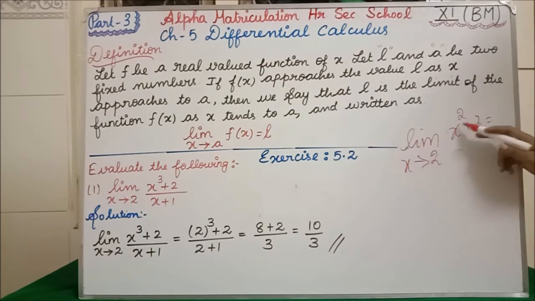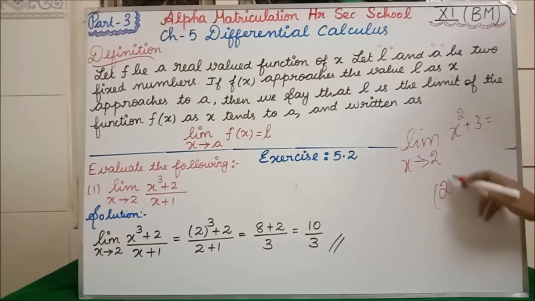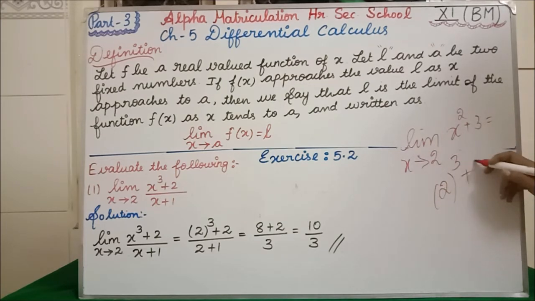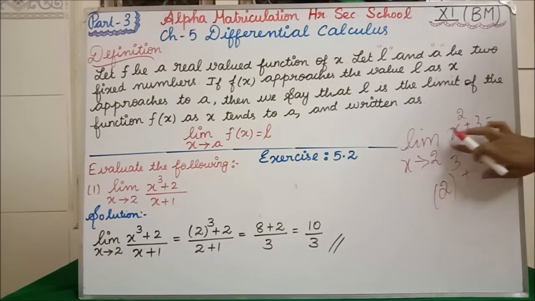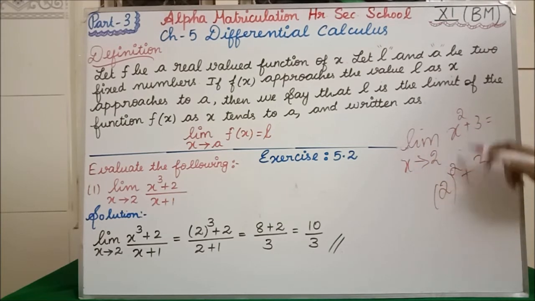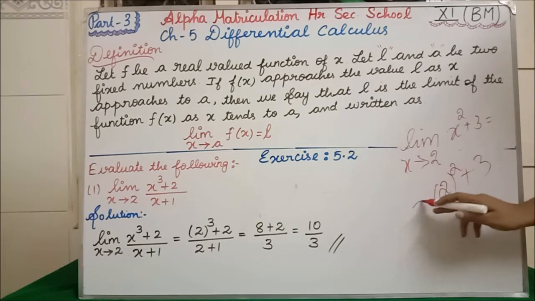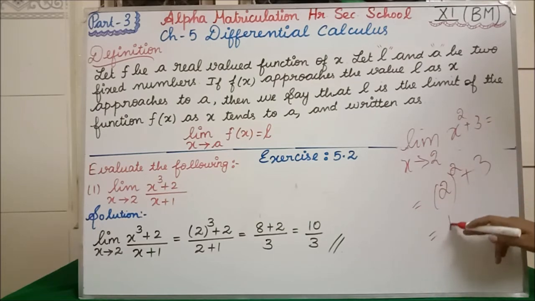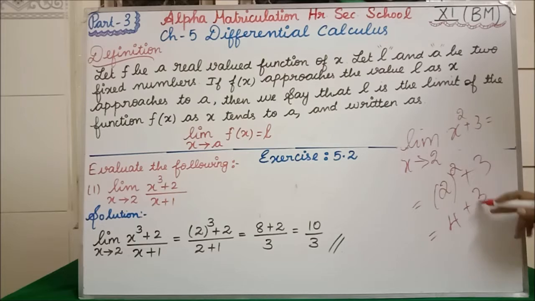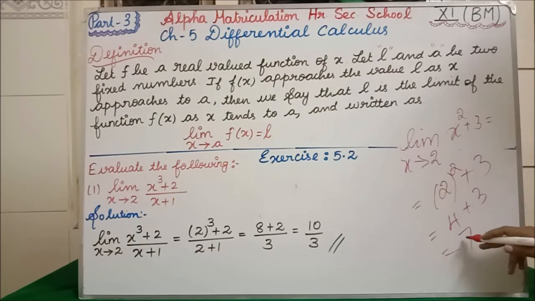So x tends to 2 means, see here, x square plus 3. Here x is there, so instead of x we have to put 2. So 2 the whole square plus 3. 2 square is what? 4 plus 3. 4 plus 3 answer is 7. So it is equal to 7. Clear?